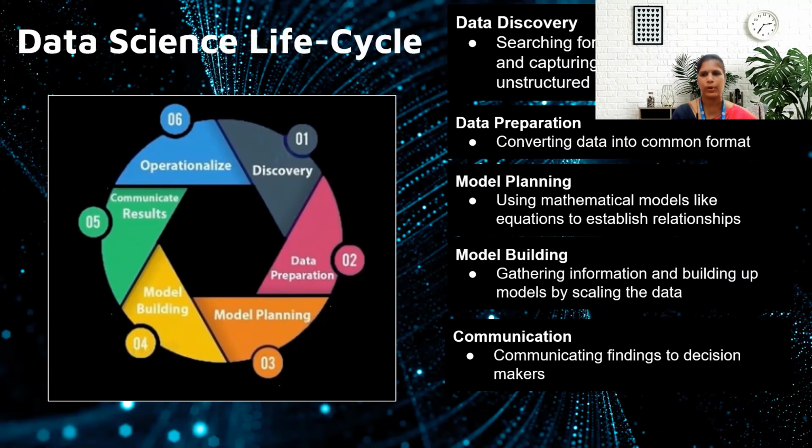Once the data preparation work is done, you need to build a model based on mathematics and statistics. Once the model is built, data scientists have to create an algorithm. This creation of an algorithm helps the data scientist to automate the process. Finally, communication takes place. Through this communication, it will reach the decision makers.